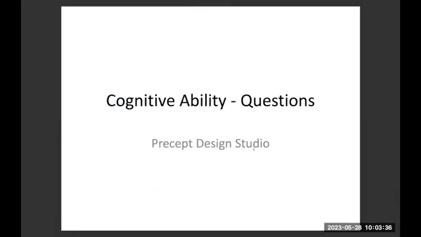Good morning, everybody. We will be taking up cognitive ability questions today. These questions are mainly useful for NATA, design and NIFT, basically any design or architecture related entrance exams. The level of these questions is between easy to moderate, okay? So I'm not taking the difficult ones today.